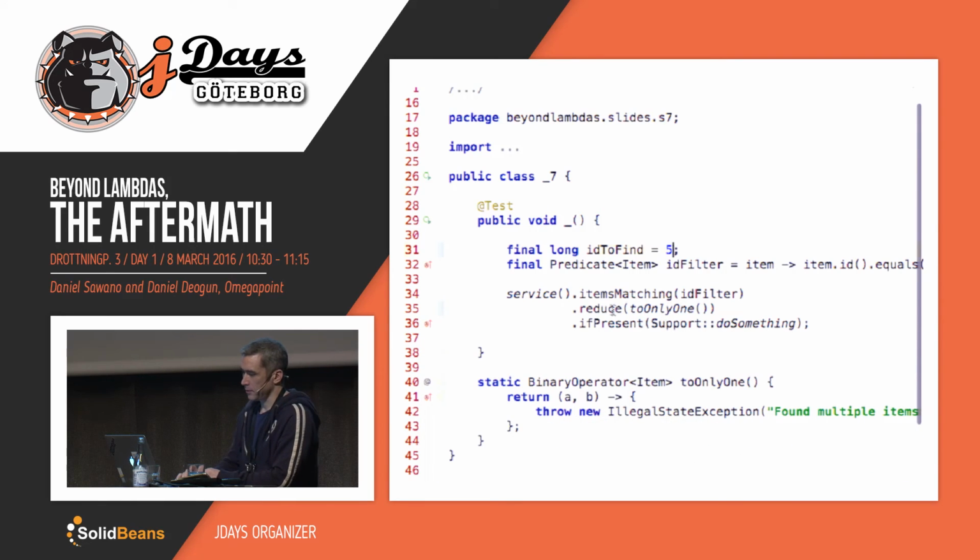Obviously, if you have a stream that will always have multiple items, this example doesn't apply. But there's actually a difference between reduce and something like findAny. Reduce actually goes through all the elements. But in this scenario, reduce is only going to be called when there is a bug.